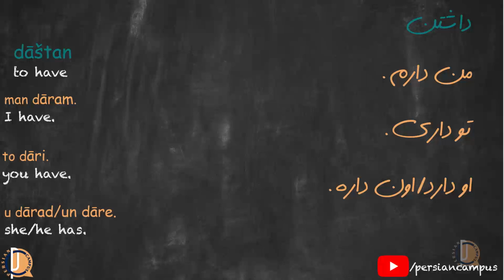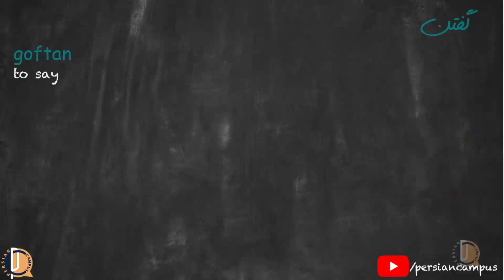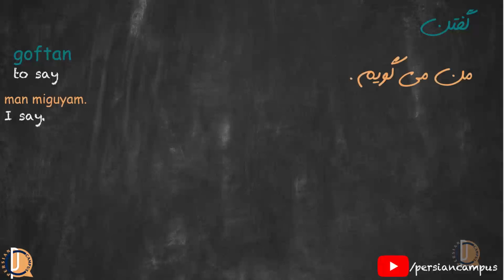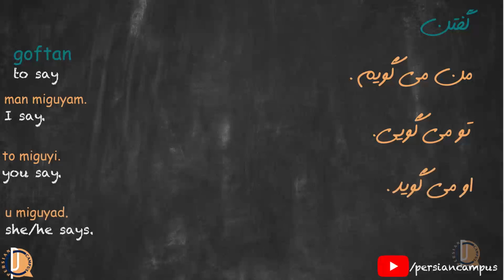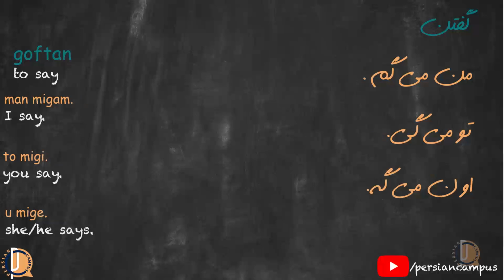Let's get to another verb. The verb is گفتن. The conjugated form is من میگویم. تو میگویی. او میگوید. However, in the spoken form, we change them to من میگم. تو میگی. اون میگه.